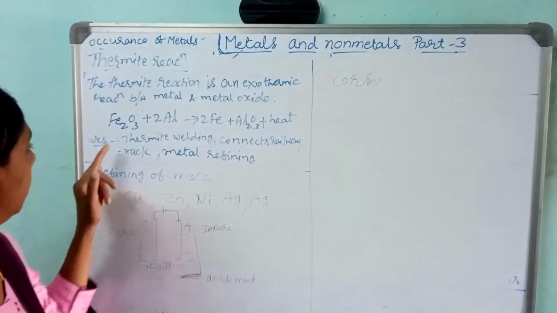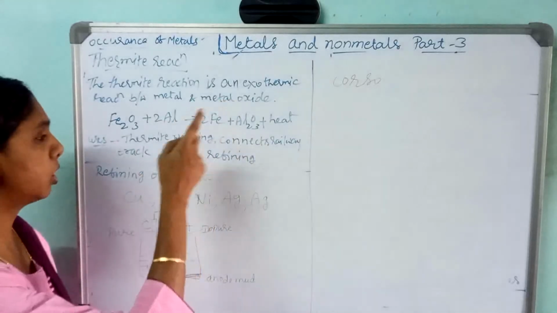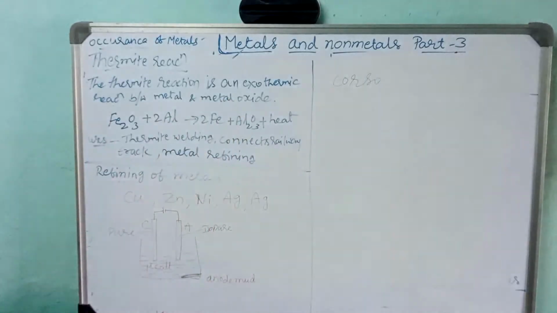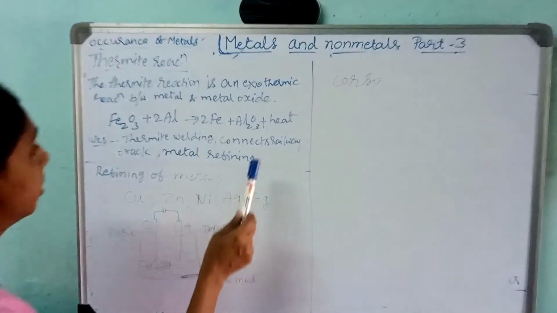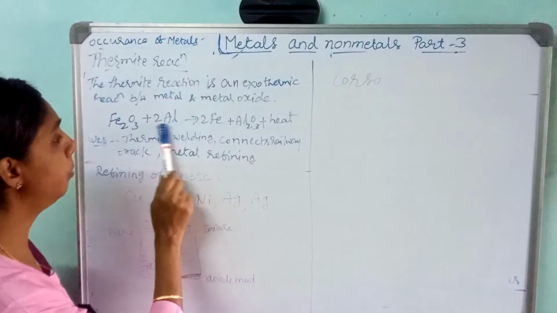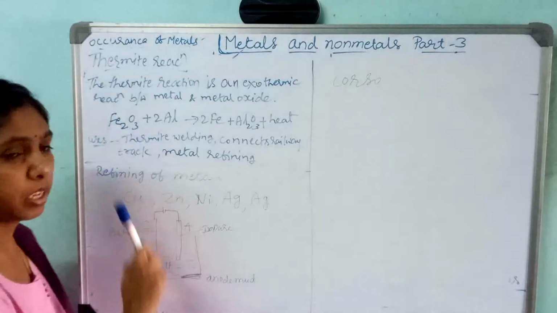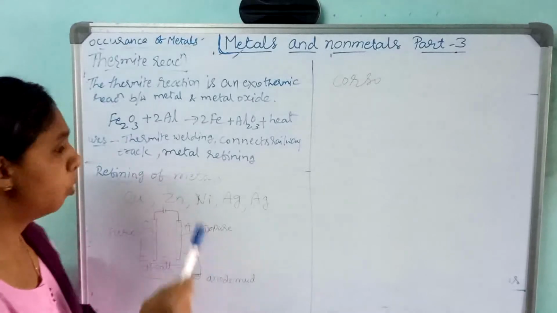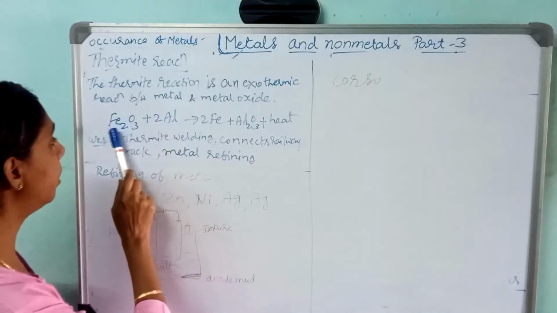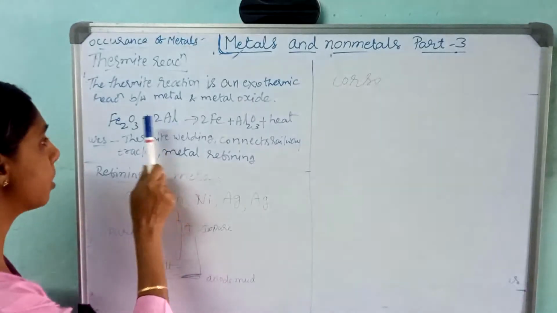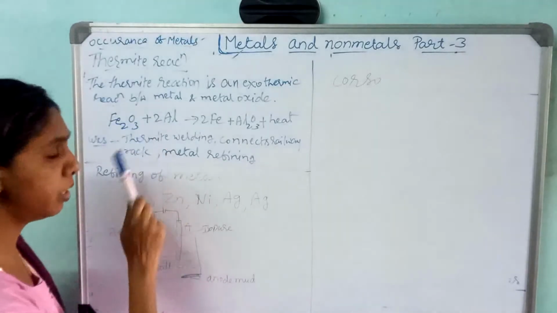The reaction is between the metal and the metal oxide, as I told. Here I have written aluminium as the metal, and iron oxide is taken as the metal oxide. When aluminium reacts with iron oxide, aluminium reduces, that is, removes the oxygen from the iron oxide.